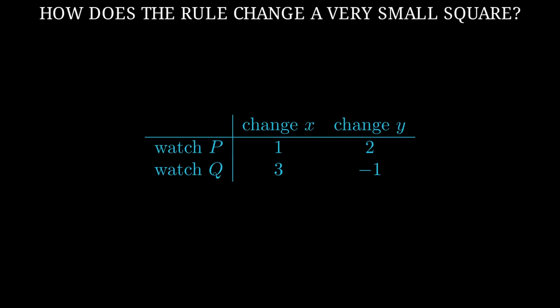Return to our example with 2 inputs and 2 outputs. Each of these 4 numbers came from the recipe we just tested. The first column records what happens when x changes a little and y stays still. The first output changes by 1 copy of the x change, and the second output changes by 3 copies. The second column records what happens when y changes a little and x stays still. The first output changes by 2 copies of the y change, and the second output changes by -1 copy.